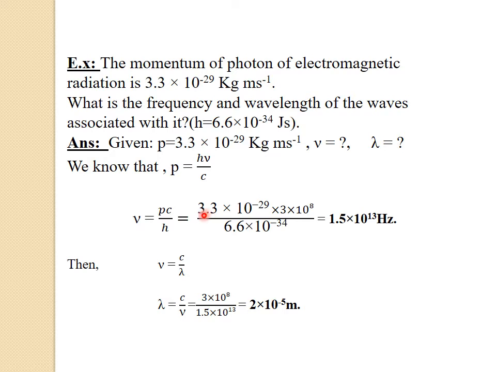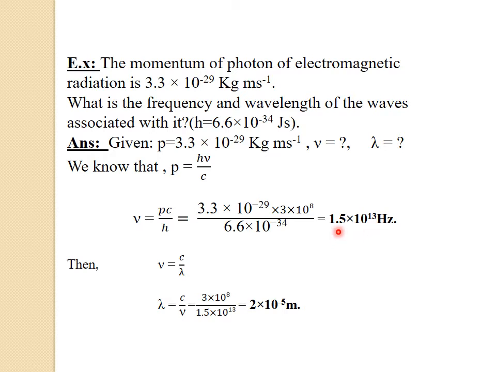So here P is 3.3 × 10^-29, c is the speed of light, 3 × 10^8, divided by h, which is 6.6 × 10^-34. Now if we simplify, we get the answer as 1.5 × 10^13 Hz. So this is the frequency of the waves.